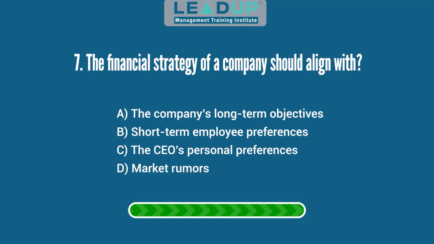Question 7. The financial strategy of a company should align with A. The company's long-term objectives. B. Short-term employee preferences. C. The CEO's personal preferences. And D. Market rumors. Answer: the company's long-term objectives.